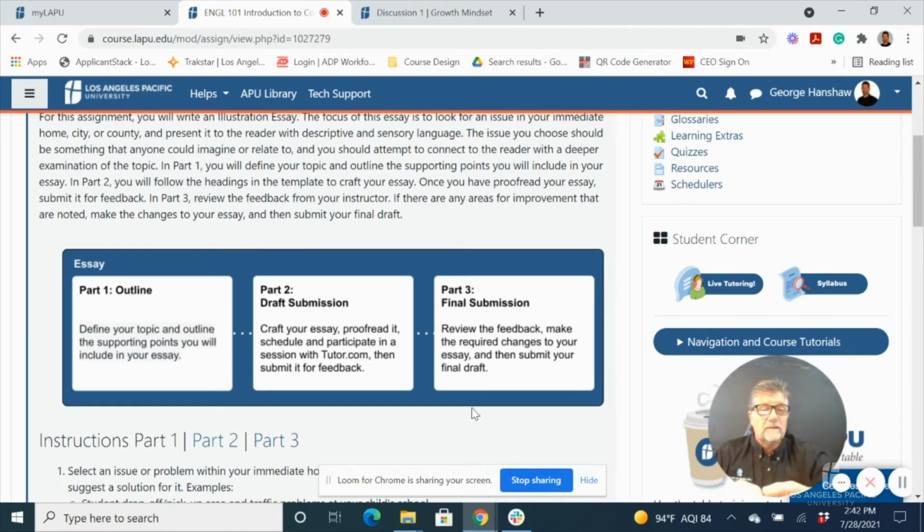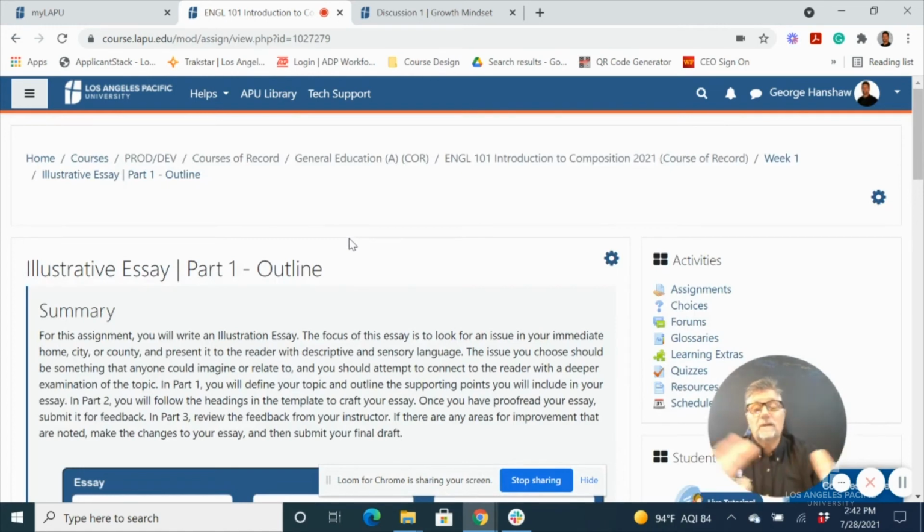That's one way to create that learner safety because these are new writers. This is our basic English 101 writing course. So we want them to get feedback and get better along the way. And that's how we do it. Outline, draft, final submission. And each one they get feedback and a score for, and that helps them to implement it into the final essay. And also within the directions for that final essay, they have to write in an appendix what feedback was valuable to them. So that's one way to do that as well.